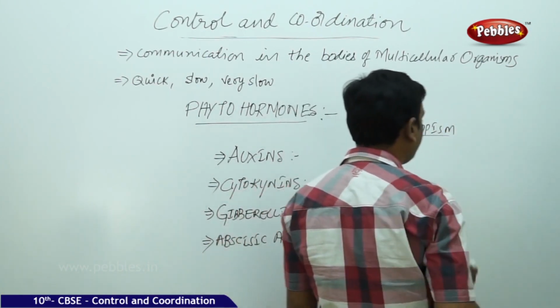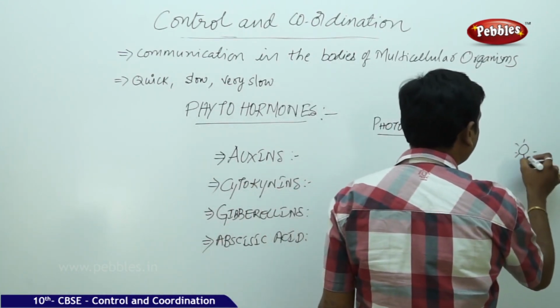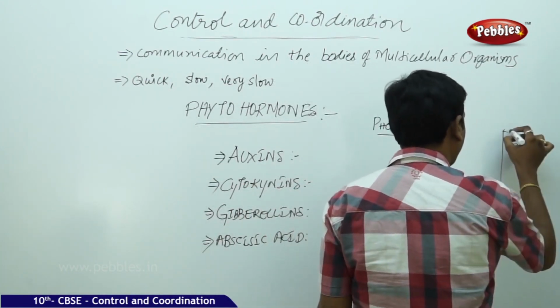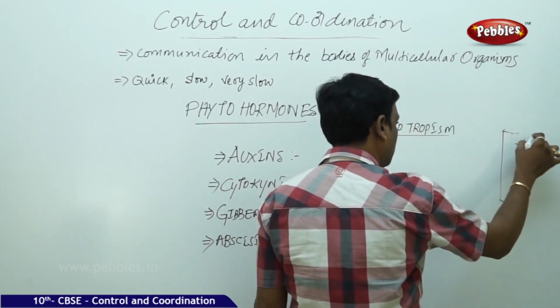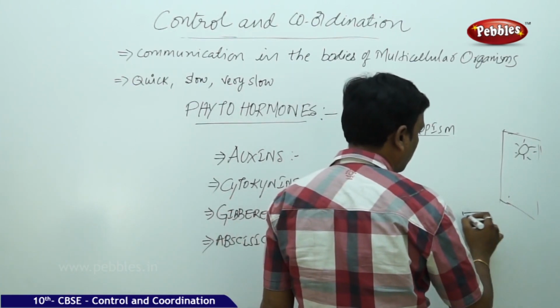Phototropism, that means tendency towards light. Sunlight, here is the sunlight, here is the window. So here is the sun, here you have a potted plant.